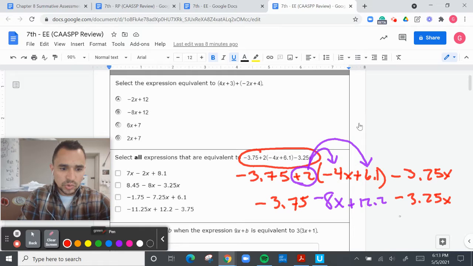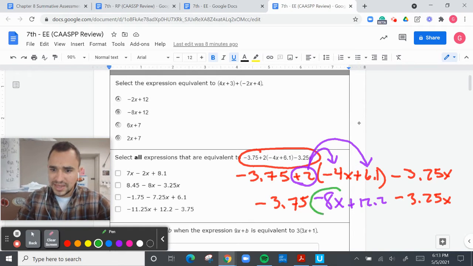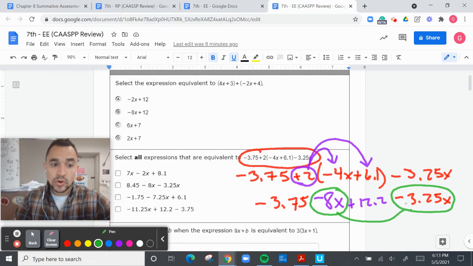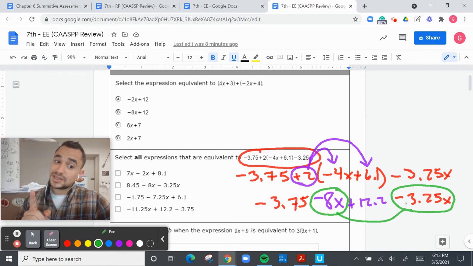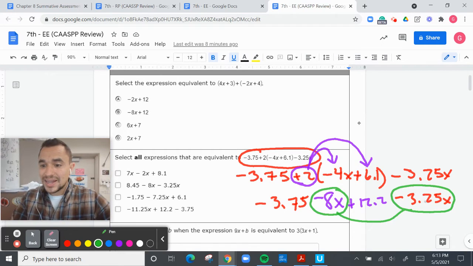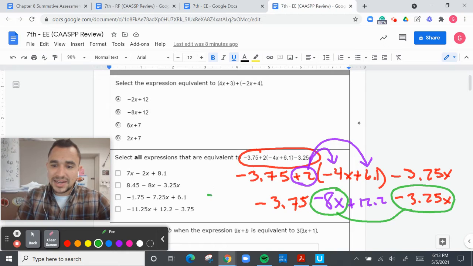So now I'm going to use green, and we have this negative 8x and this negative 3.25x. They're both negative. That means they're on the same team. If they're on the same team, they combine and add. 8, 9, 10, 11, that's going to be negative 11.25x. Well, looky there. There's one right there.